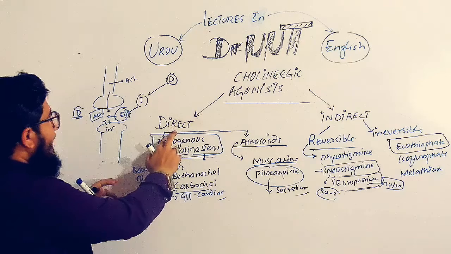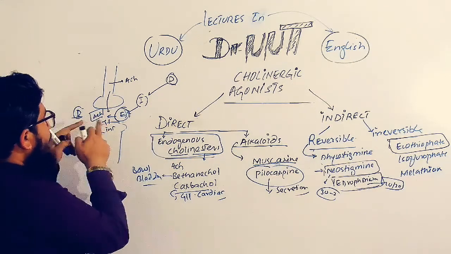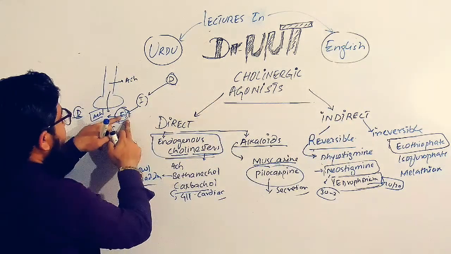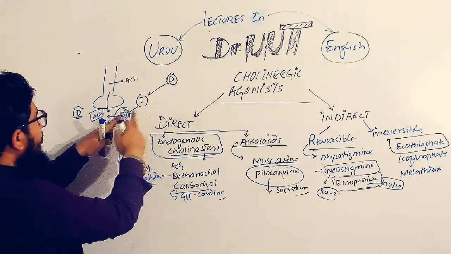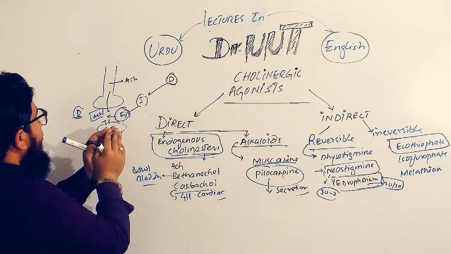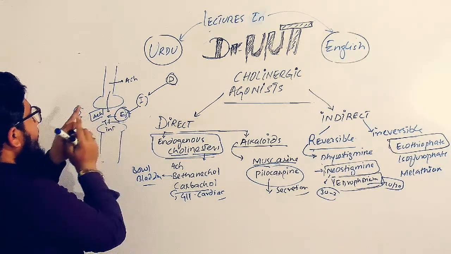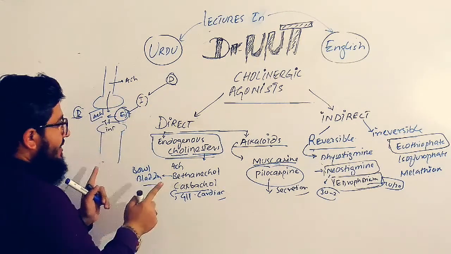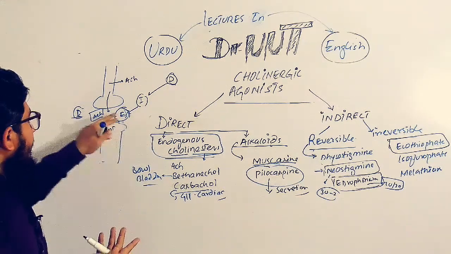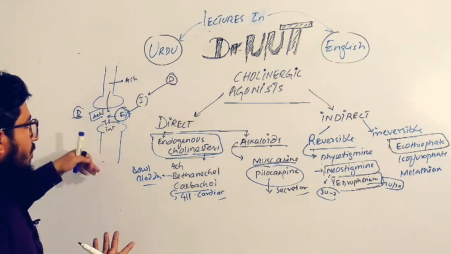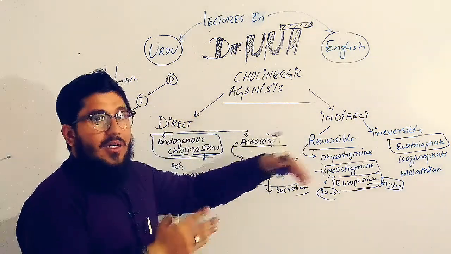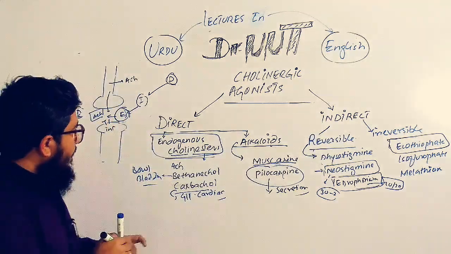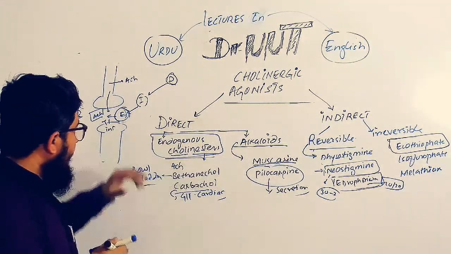In short, once again, direct acting drugs will come, directly bind to the receptor and will show the actions like acetylcholine, and indirect acting drugs will come and bind to the enzyme. When they bind to the enzyme, they will block the enzyme, so it will not decompose or split the acetylcholine into parts. When there is available acetylcholine, then the actions are shown. So like that, they act as agonists. So we have got two types, direct and indirect. Now let us understand one after the other.